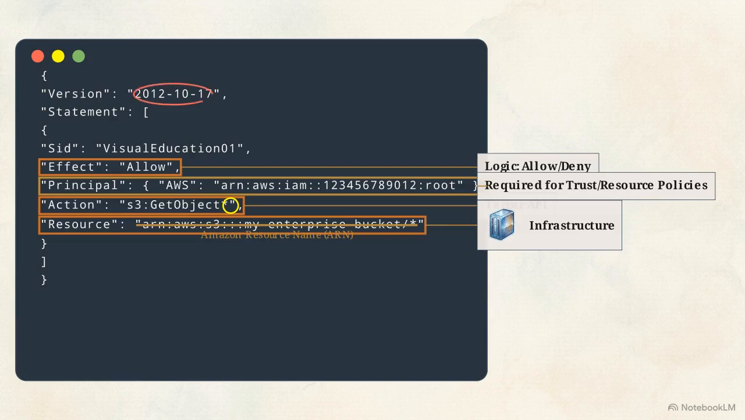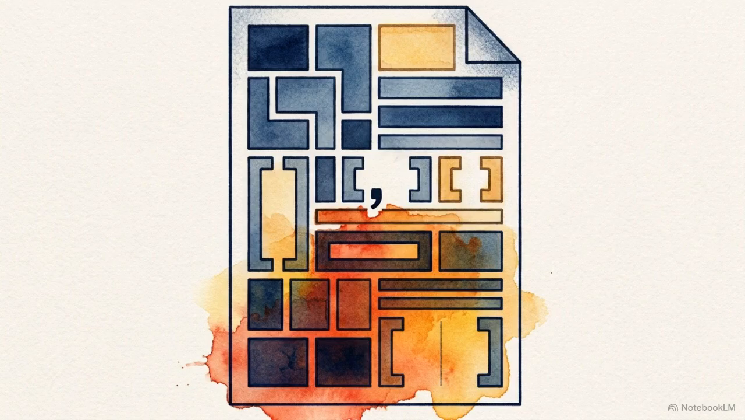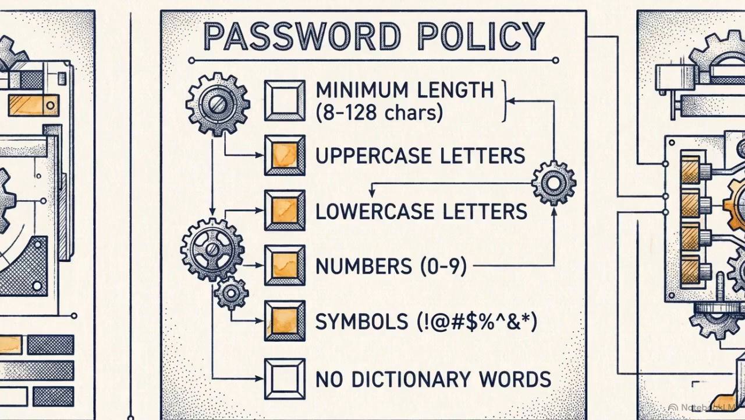Above all of this, the policy language version must be defined exactly as the string 2012-10-17. Any deviation causes AWS to parse the document using deprecated legacy rules, changing the way variables and wildcards are evaluated. A single malformed line in this grammar can create a security gap that persists until the policy is manually corrected.